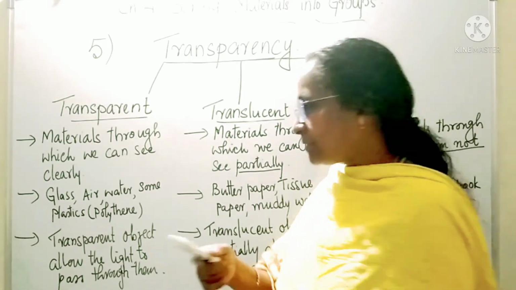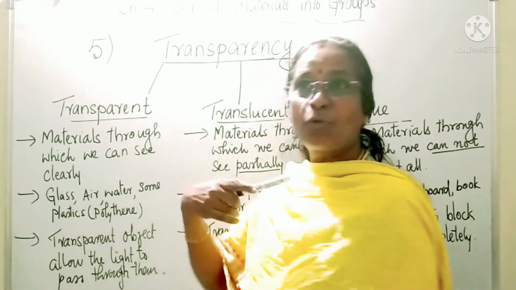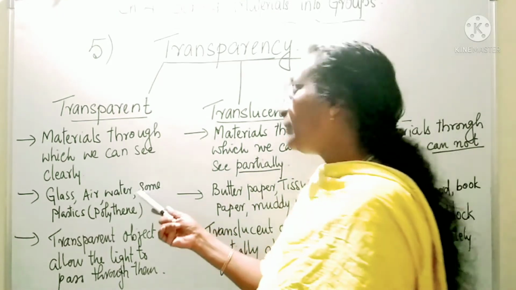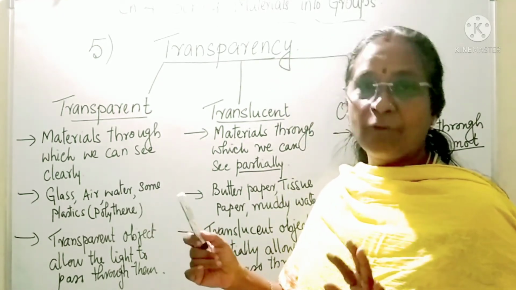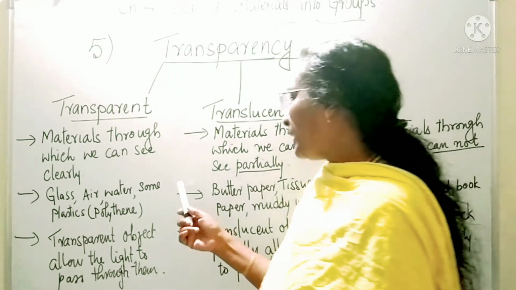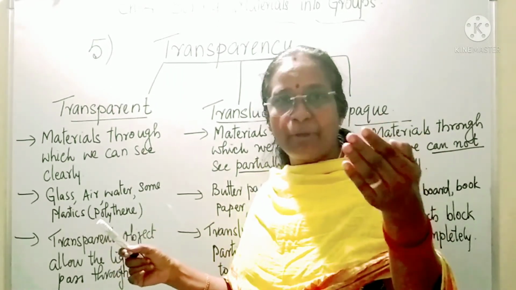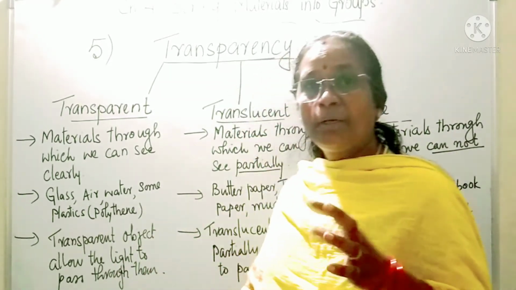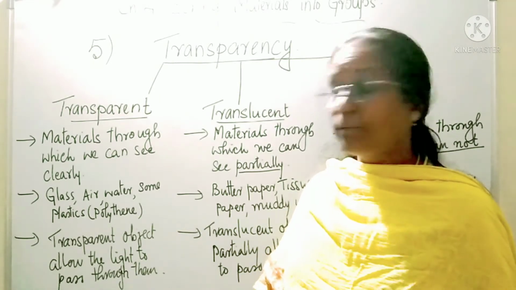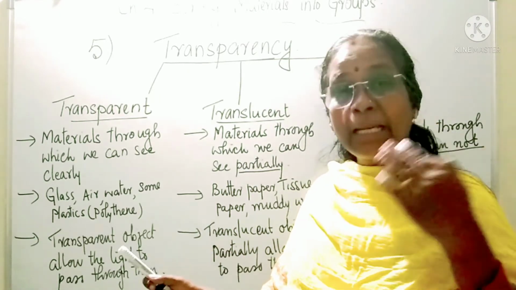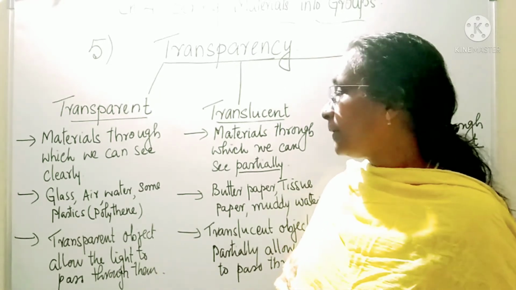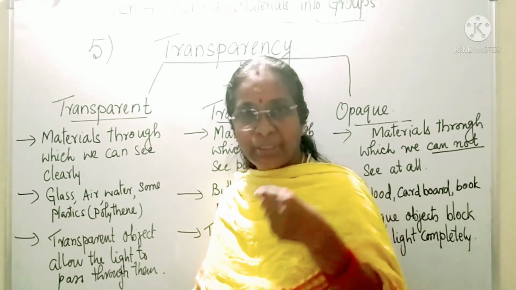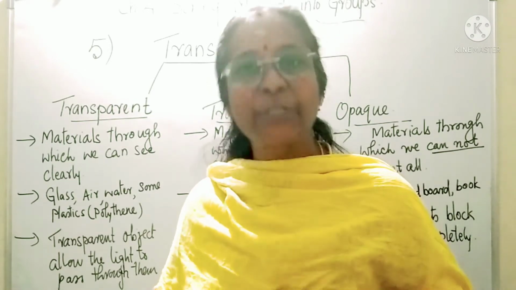Can you give examples? Just now we saw glass, and air through which you can see. Air is here, but we can see all the things around us. And then water, if it is pure water, then you will be able to see. And then some types of plastic, I showed you that cover, polythene covers and all, you can see through it. What is the reason why we are able to see? I told you, they allow light to pass through. If you see plastic use-and-throw pens, you can see through them, right? So all these are examples of transparent objects.